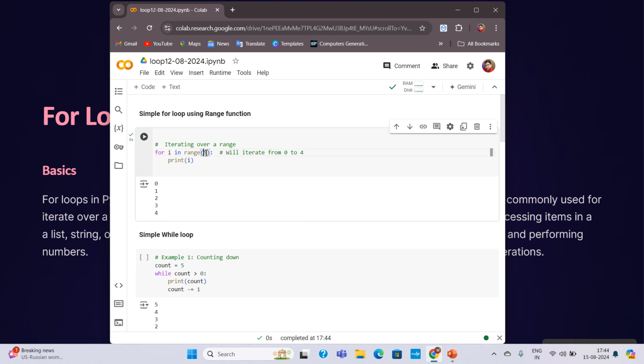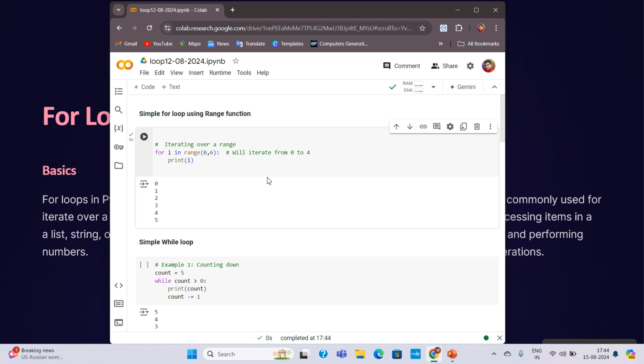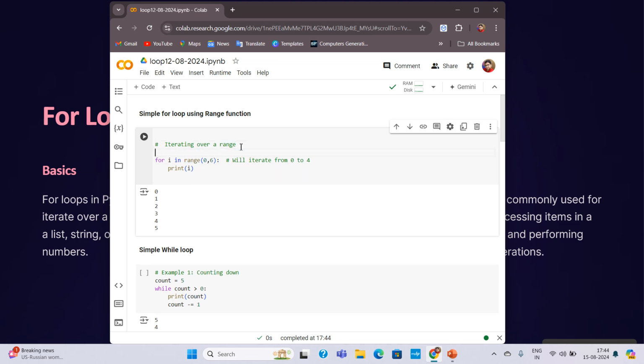You can also start the loop from 0 and go up to 5. If you want to print 5 also, you will write 6 here. That means n plus 1. So remember, n plus 1. Now you can take the value of this last range from the user as well. How will you take it? Let me show you.